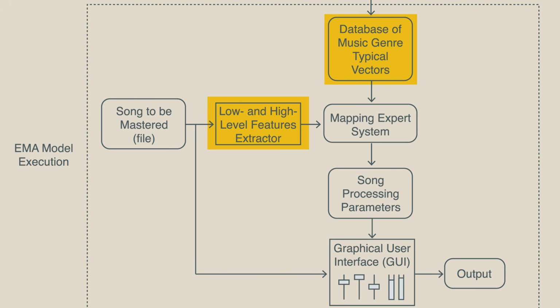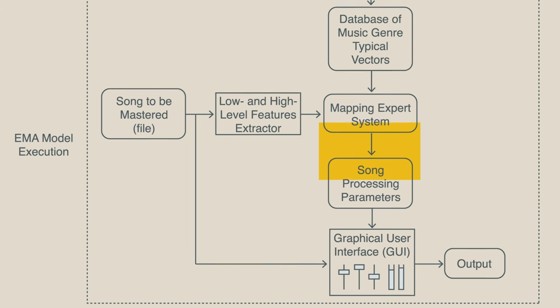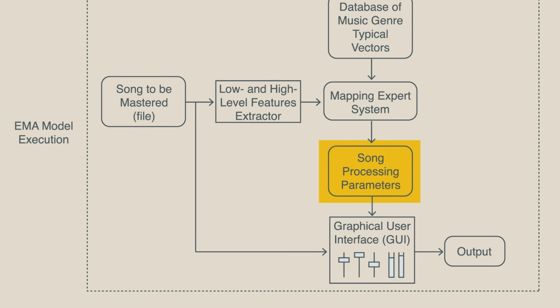Once the genre is identified, the mapping expert system takes center stage. This is a rule-based system that compares the new song's features with the typical features of its assigned genre cluster. The mapping expert system applies rules to determine what adjustments in parametric controls are needed. For instance, if the song's high frequency range is lower than the genre average, the system might suggest brightening the EQ. Finally, these control parameters are presented through a graphical user interface, where the user can see the system's suggestions and adjust them, taking a supervisory role.